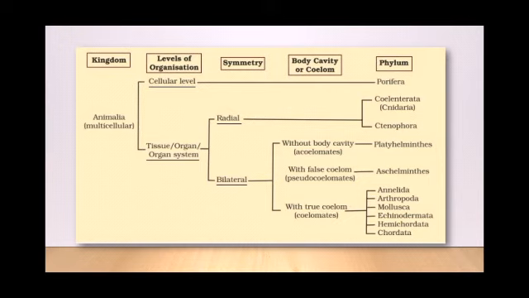So along with this, we have introduced the 10 phyla that we are going to study, that is phylum Porifera, phylum Coelenterata or Cnidaria, phylum Ctenophora, phylum Platyhelminthes, phylum Aschelminthes, phylum Annelida, then Arthropoda, Mollusca, Echinodermata, Hemichordata, and Chordata. We shall be learning about each phylum in detail in the next video.